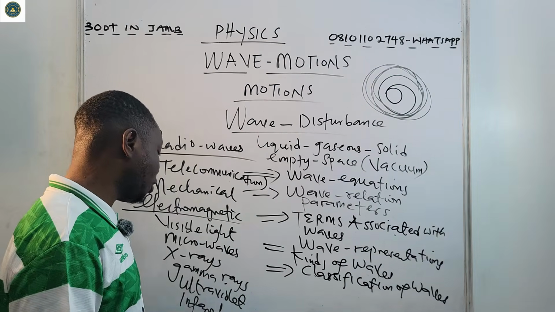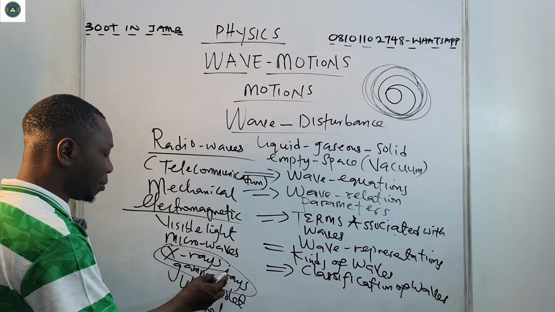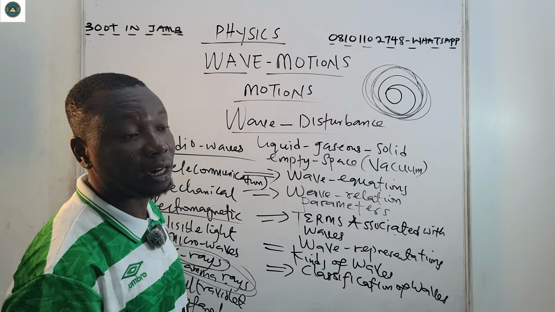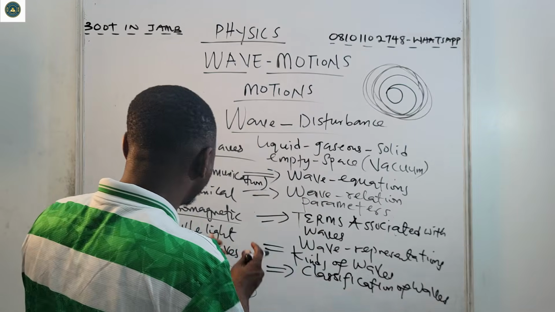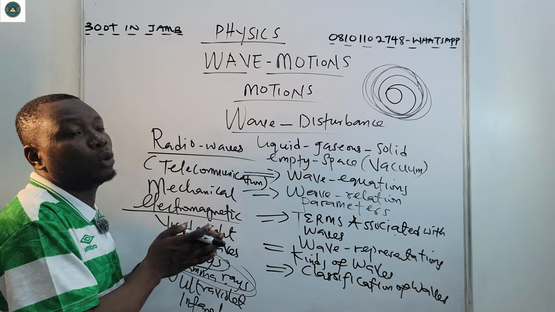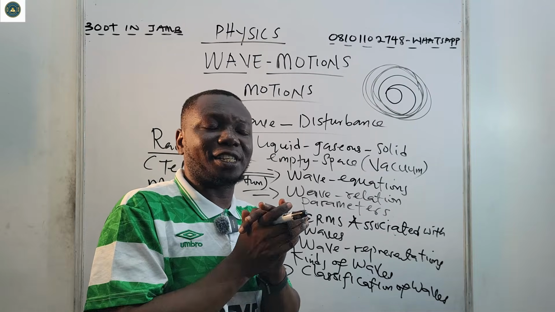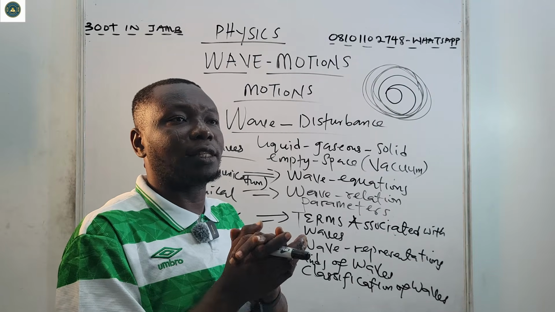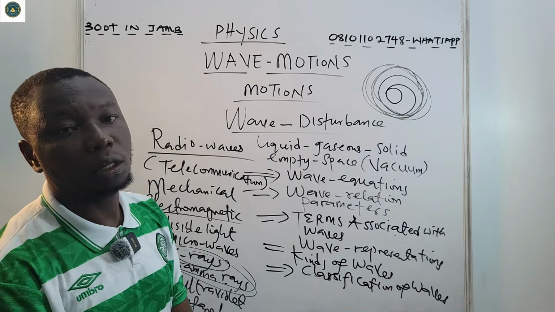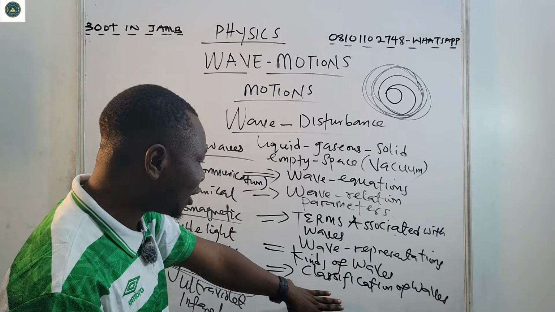All right? In the field of mechanics, you talk about the X-rays and gamma rays. To check maybe cancerous growth or cancer treatment, the use of X-rays and gamma rays are being applied. So that is one aspect of the classification, which is the electromagnetic waves. Now, in transmissions of signals from radio stations and TV broadcasting stations, they use the principle of what? Electromagnetic waves. All right? Now, that is that on the classification.